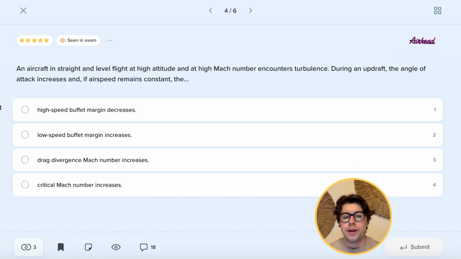And now for question number 4. An aircraft in straight and level flight at high altitude and at high Mach number encounters turbulence. During an updraft, the angle of attack increases, and if airspeed remains constant, what happens to the margin? So this is a little bit tricky because remember that the margins, if we are climbing, for example, will start to decrease.